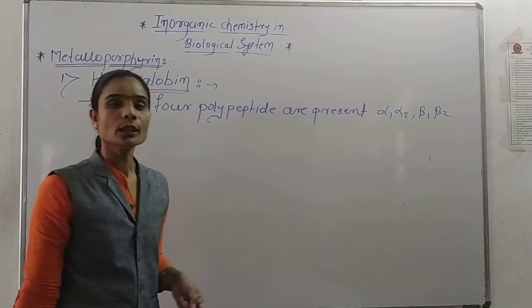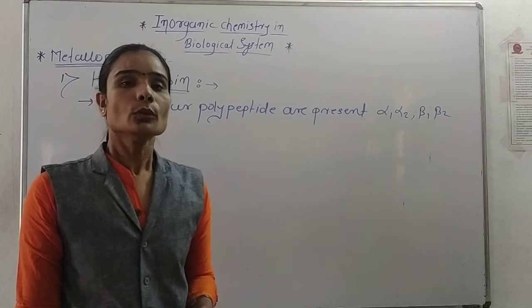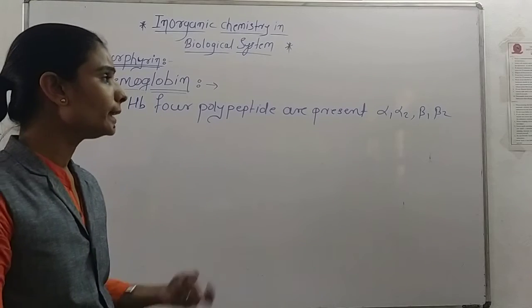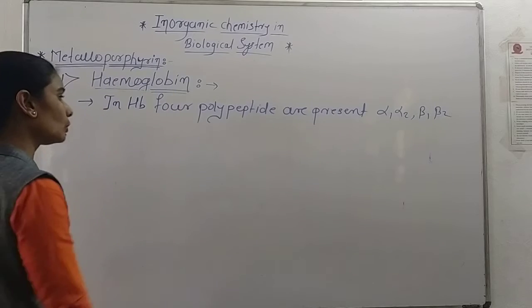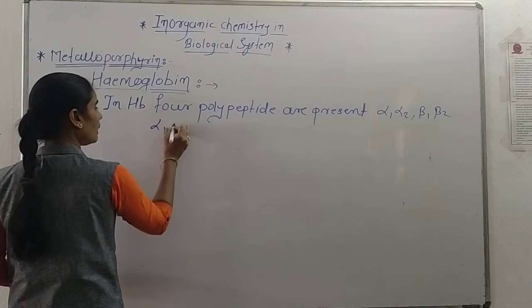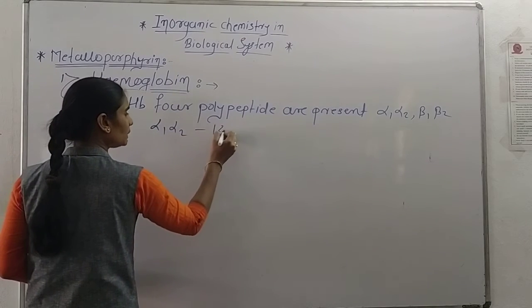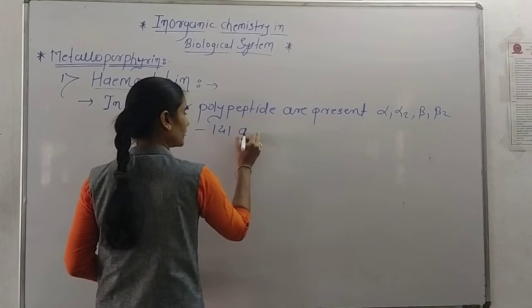These are the main 4 polypeptides present in the hemoglobin, and these polypeptides play an important role for the hemoglobin. So alpha 1, alpha 2 have 141 amino acids.